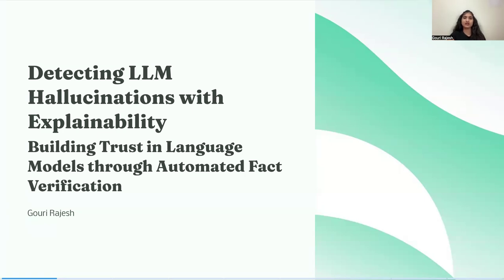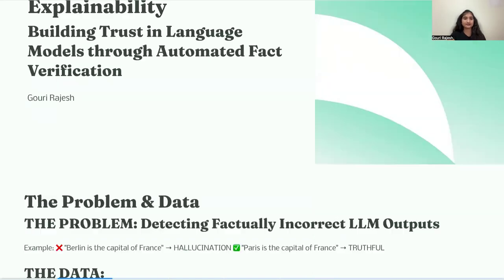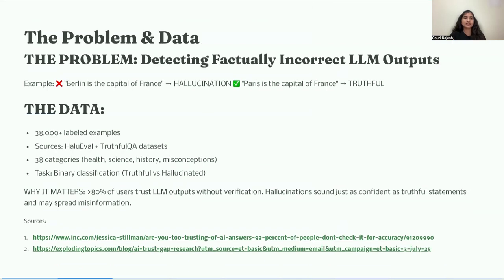Today I'm presenting my work on detecting hallucinations in large language models, those convincing but incorrect responses that can undermine trust in AI systems. This is a critical problem for any company deploying LLMs in production, from chatbots to content generation. The problem is, given a context and a claim, predict whether the claim is truthful or hallucinated.